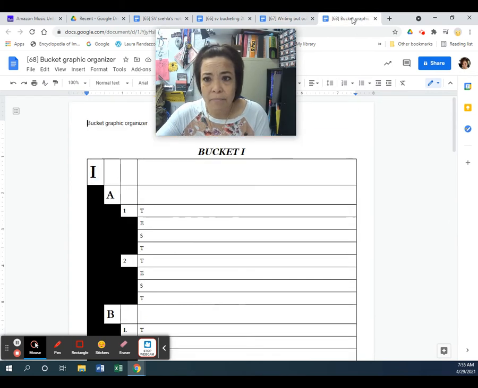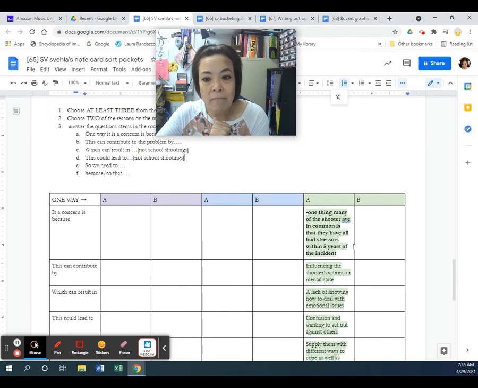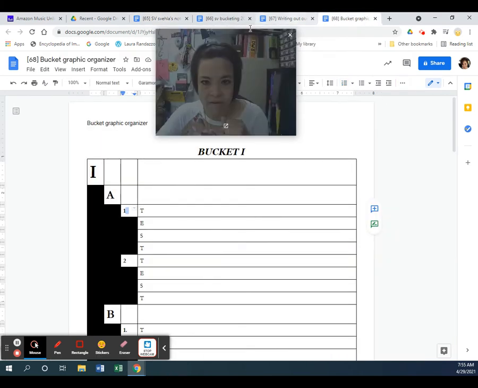So after you do that, you've got our graphic organizer. We have a 1 filled in, we have an A filled in, we have a 1 in our text. But if we have a 1 in an outline, you have to have a 2. You can't break something in half and only have one piece. So we need a second piece of evidence there. And if you remember from back over here, you guys had 2 note cards, or you're supposed to have 2 note cards underneath each one. So that's what we're going to do. So now we're going to do our second piece of evidence.